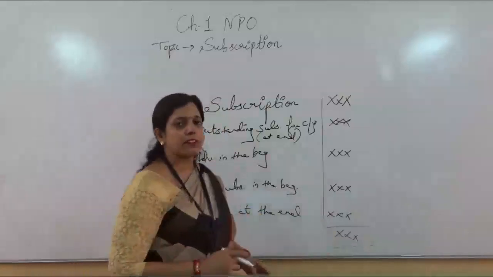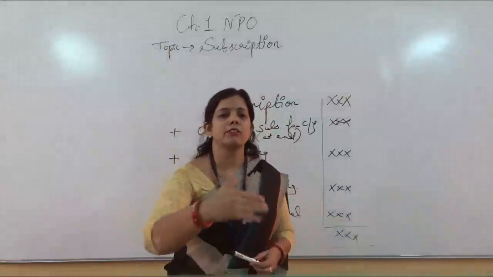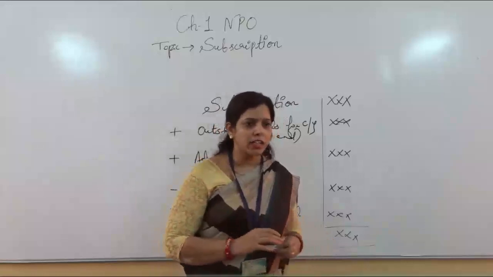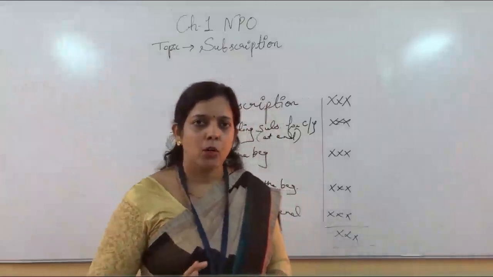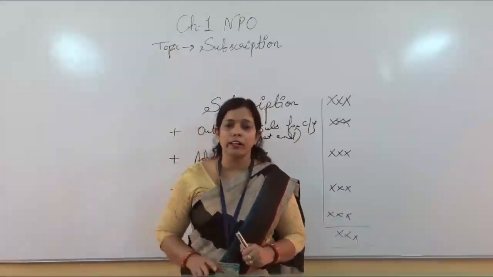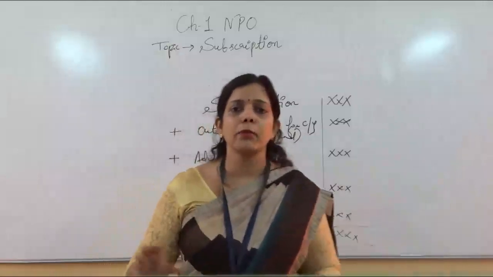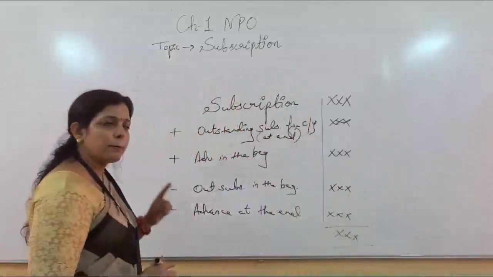Advance at the end is subtracted. Suppose this is 2020. If any advance is given at the end of 2020, for which year will it be? Is it for 2020? No, it is for next year. It will go for 2021. This session is 2020 and it will go for the next sessions, 21, 22 like that. So if any amount is given at the end of the session, that will be utilized for the next year, so that is not related to the current year.